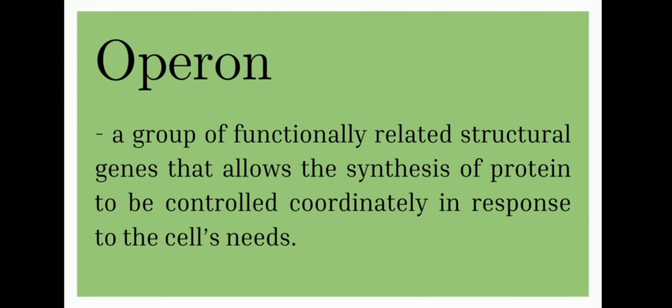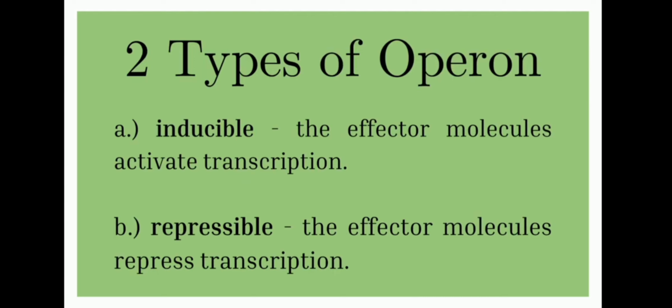Operon. An operon is a group of function-related structural genes that allows the synthesis of protein to be controlled coordinately in response to the cell's needs. Two types of operon: inducible operon and repressible operon.